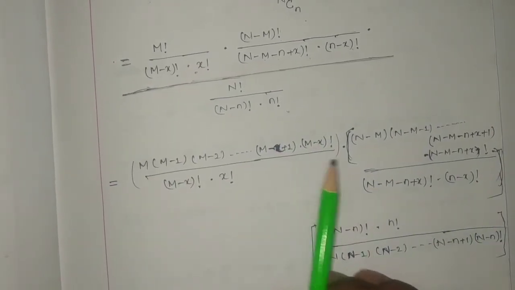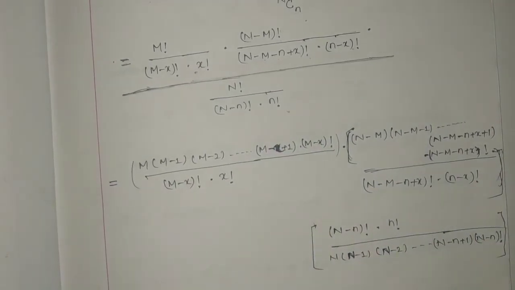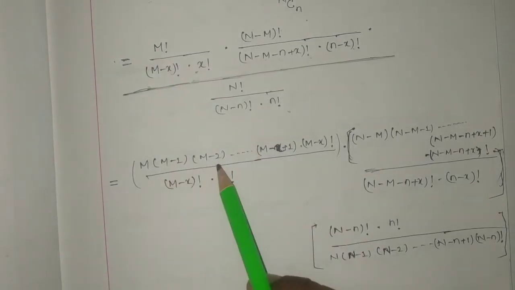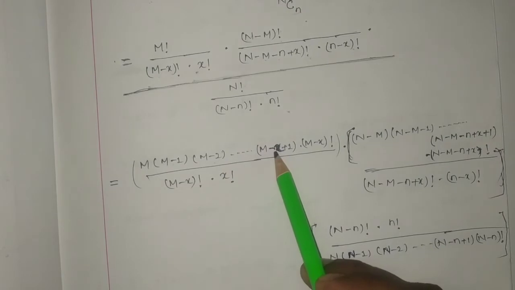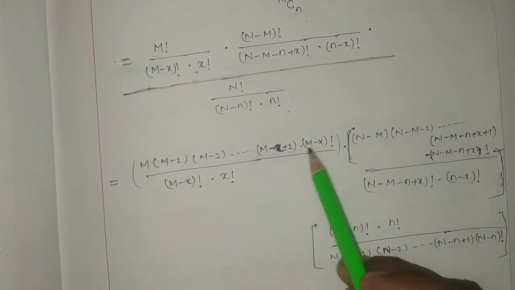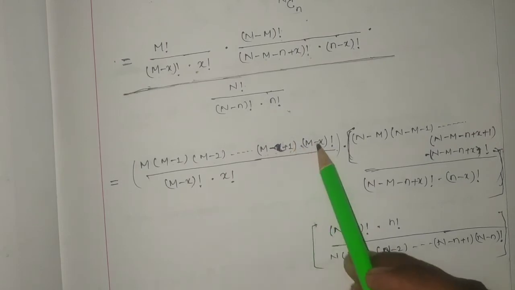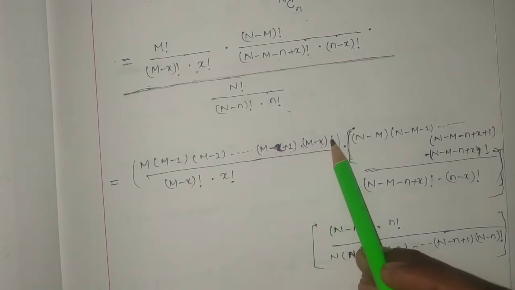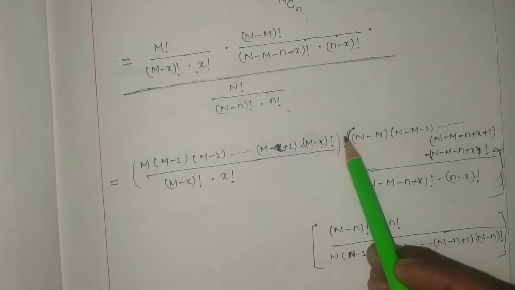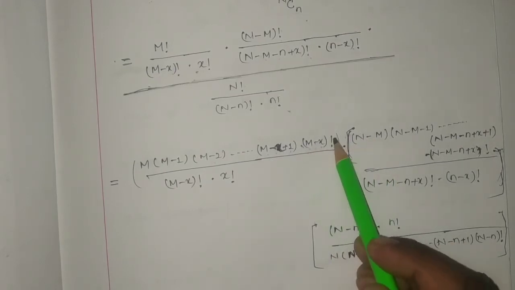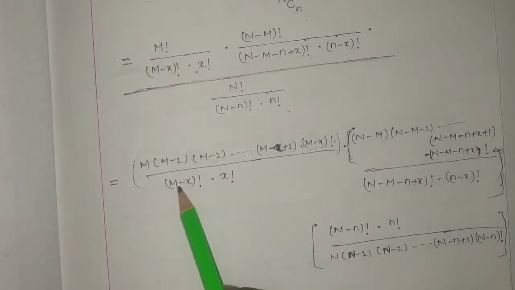Carefully here you have to watch. So here m factorial can be written as m into m minus 1, m minus 2 up to m minus x plus 1 into m minus x factorial. See, this is the term. Next term is m minus x, next term m minus x minus 1 and so on. So here I have written m minus x factorial whole divided by m minus x factorial into x factorial.